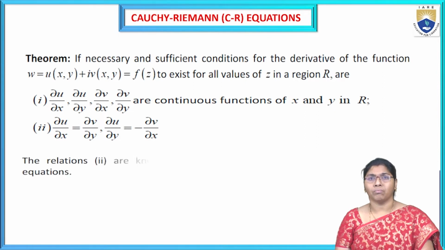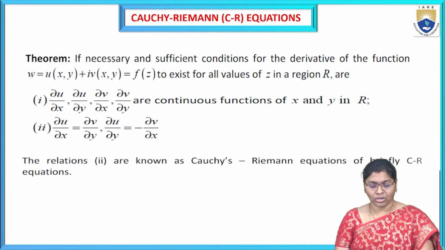This second equation is called the Cauchy-Riemann equation. Briefly, we call it the CR equations.